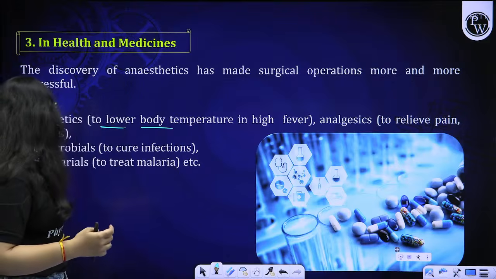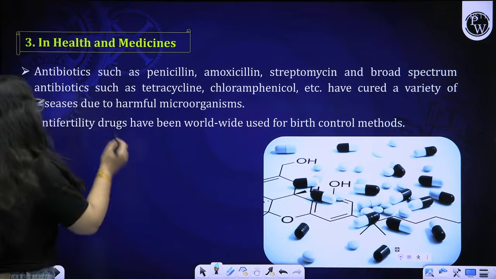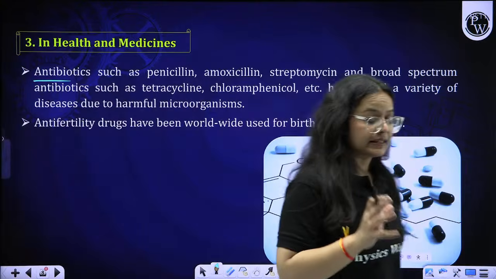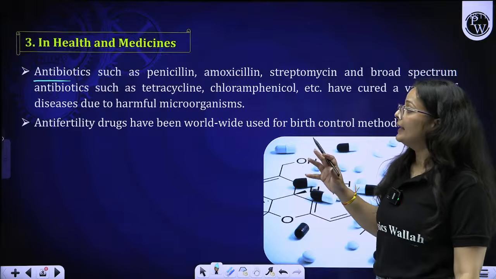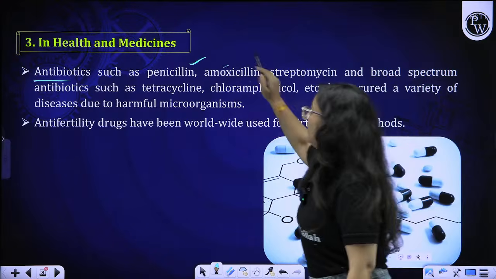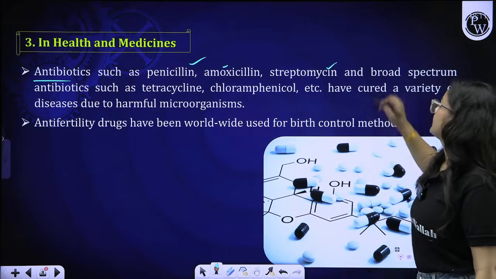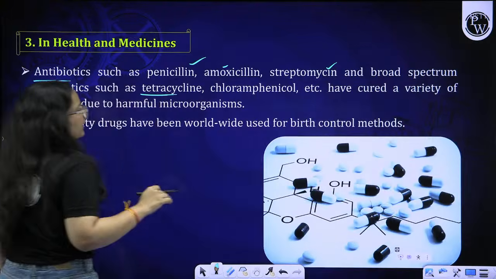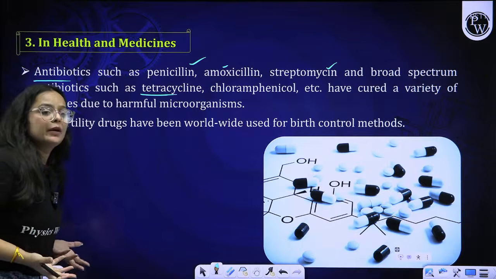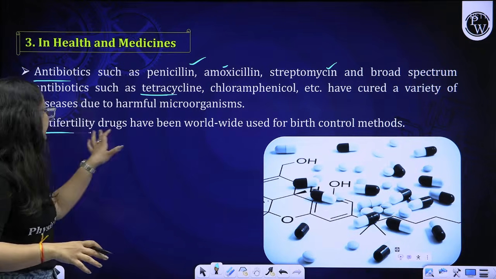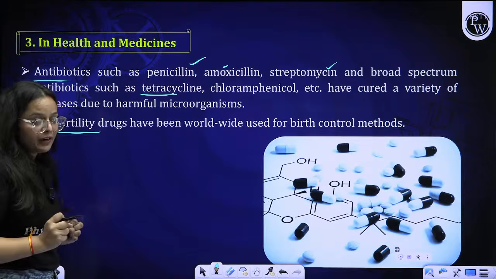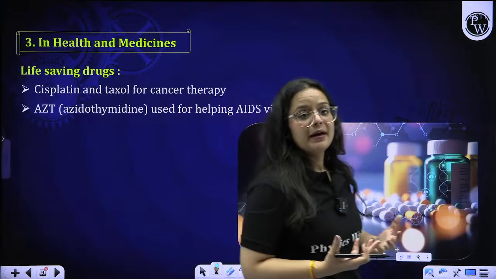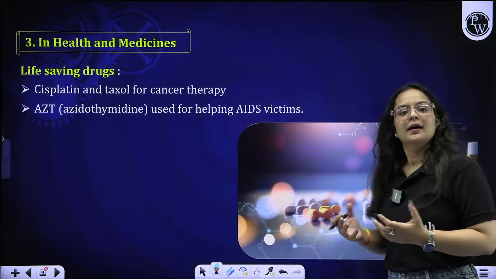Then moving on to another thing, that is antibiotics. You all are very well aware of the concept of antibiotics, how antibiotics such as penicillin, amoxicillin, streptomycin, and numerous broad spectrum antibiotics such as tetracycline, chloramphenicol are used for the treatment of various diseases. Anti-fertility drugs are also a different type of drugs that are used for curing fertility problems, right beta?